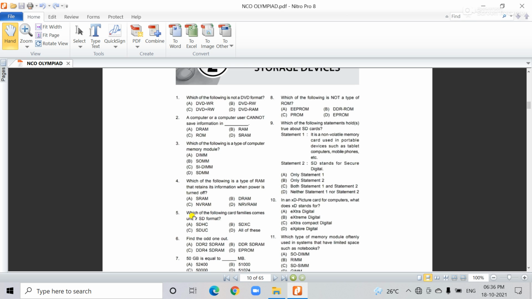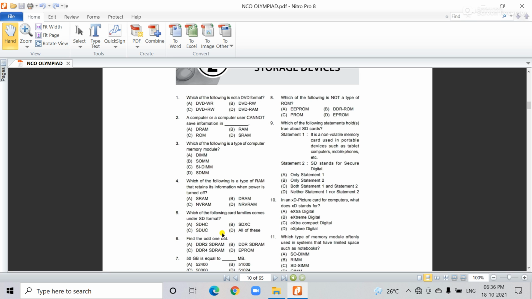Next, the fifth question: which of the following cards comes under the SD format? SD, you know, is one type of device to store information. So which is familiar under the SD format? The correct answer is all of these. All of them come under the SD format.